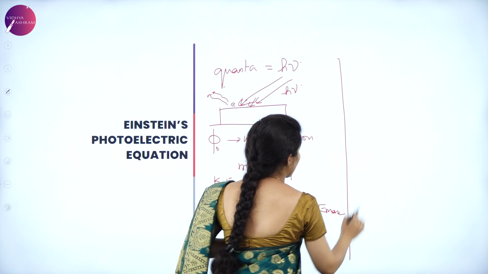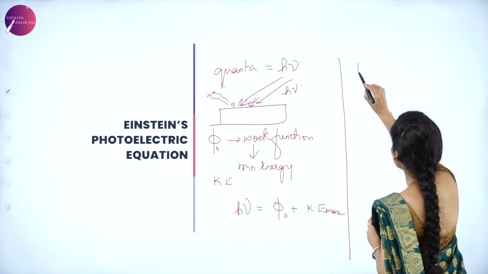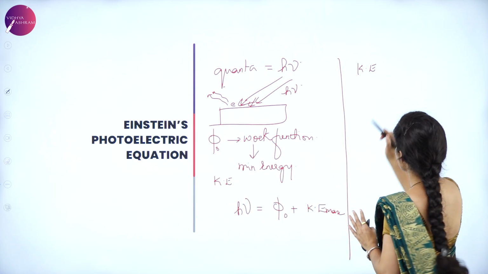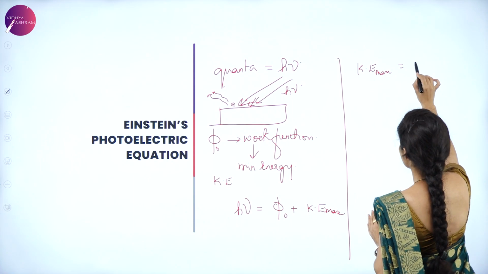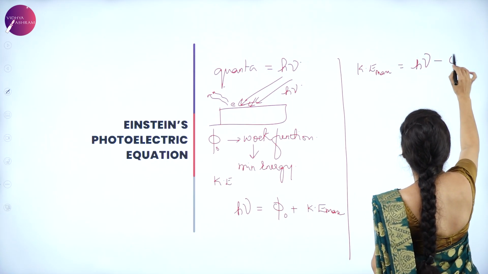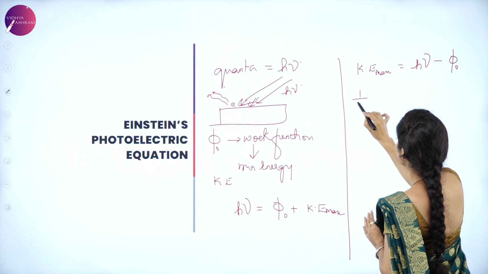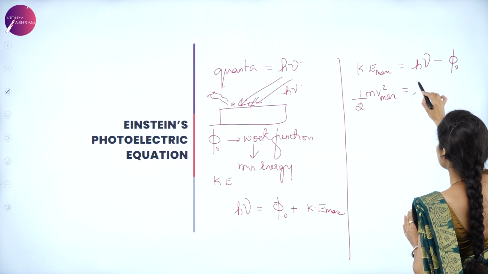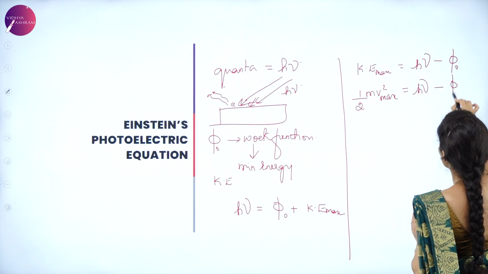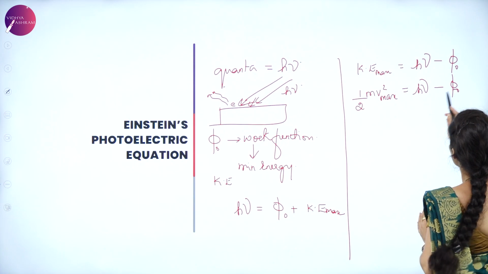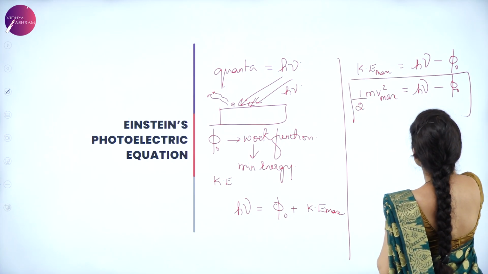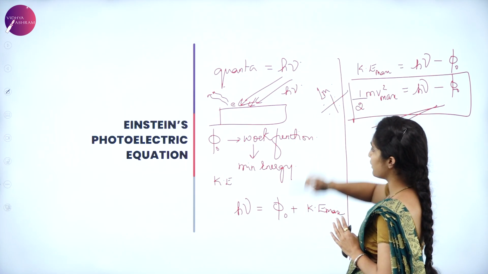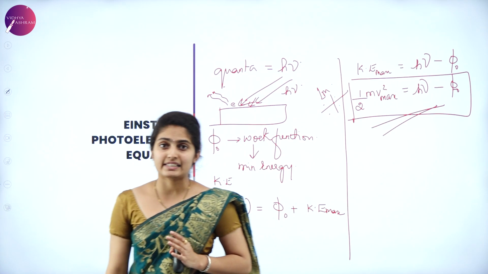For this, we need to get the kinetic energy because we are checking Einstein's photoelectric equation. So for that, maximum kinetic energy is equal to h nu minus work function. We can consider this as half m v square. Velocity will be maximum because we are considering maximum kinetic energy. Nu is the frequency, h is the Planck's constant, phi naught is the work function. This is one of the most important equations which may be asked for 1 mark, Einstein's photoelectric equation.